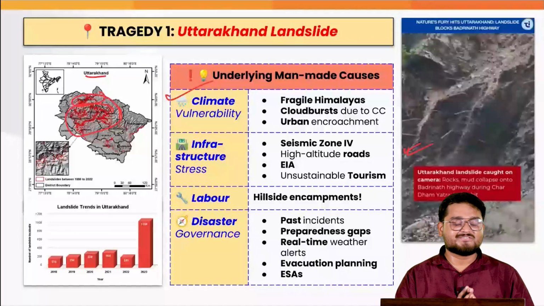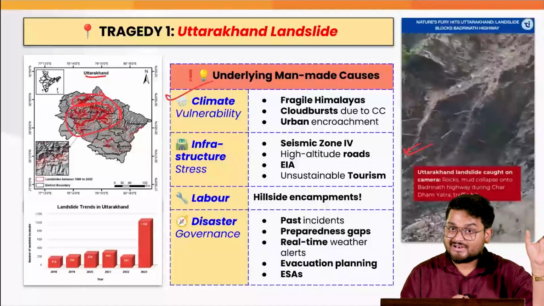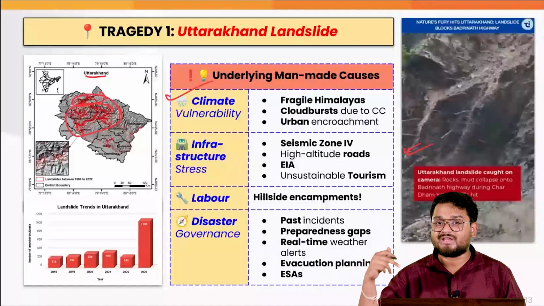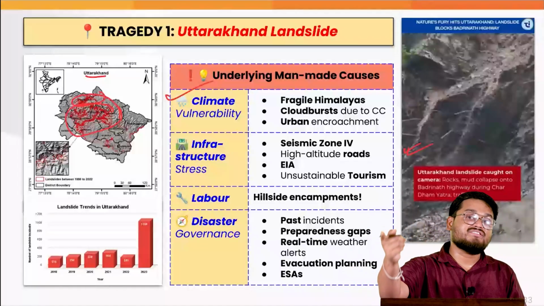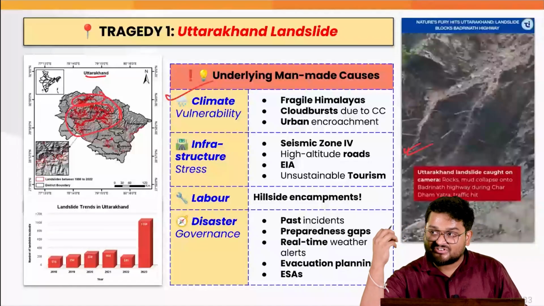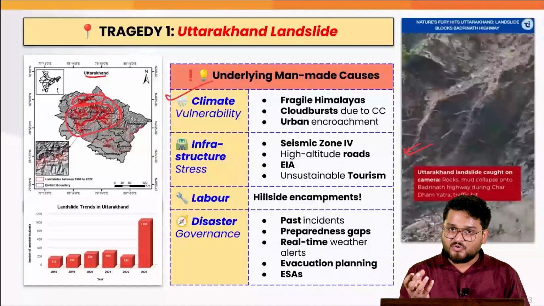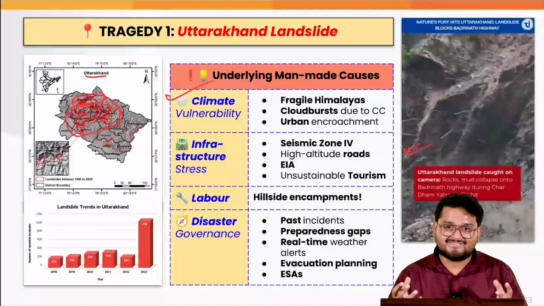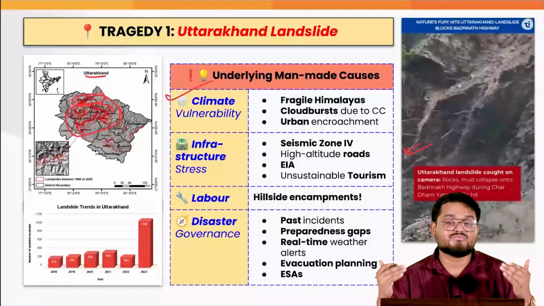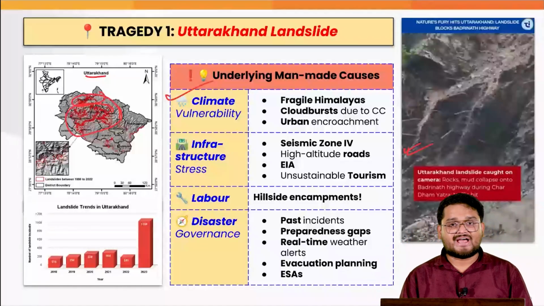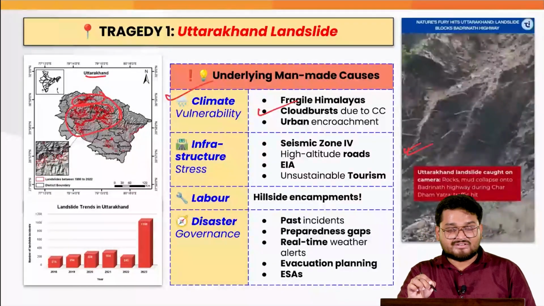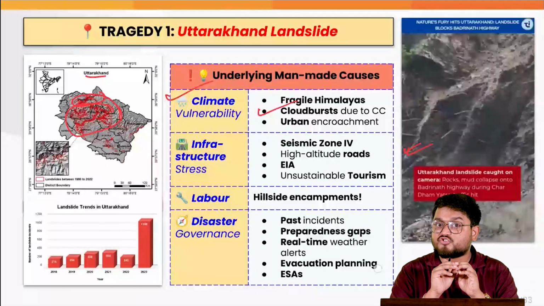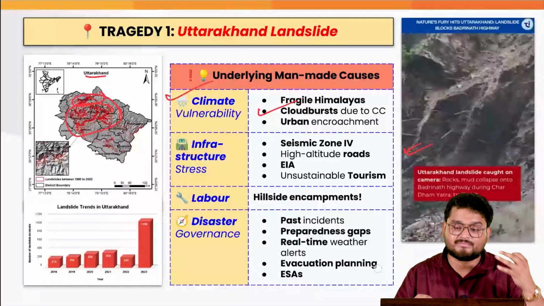And when we talk about climate change, be it from the melting glaciers, which also cause landslides, be it the heavy rainfall which is causing an immense amount of debris coming down, or be it the unsustainable kind of agriculture which is causing soil erosion, loosening the soil. And you know that whenever soils become loose, the debris becomes much more dense and they flow down with much more ease. So that is why we have to understand that in recent times also, the cloudburst incidents which took place right now in Himachal Pradesh are also attributed to the same, because in such a short span of time during cloudbursts we see an immense amount of rainfall.